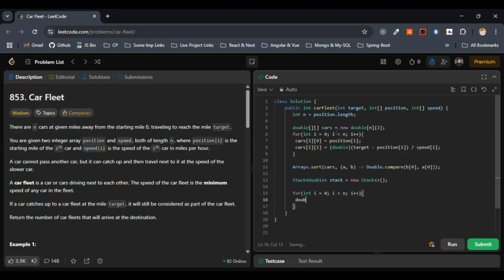Within the for loop, let's go with the double. So here let's go with the variable name time, and let me assign this one to cars of i and 1. This is fine.